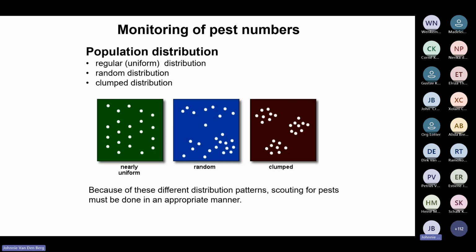It can be a regular, uniform, or random, or clumped distribution. In most cases, insect pests have clumped distribution. So that's why monitoring needs to be done in an appropriate manner.